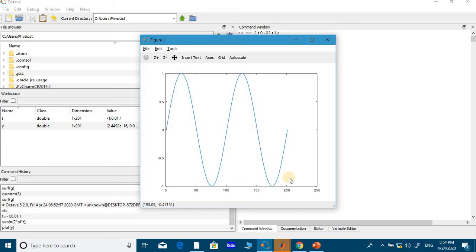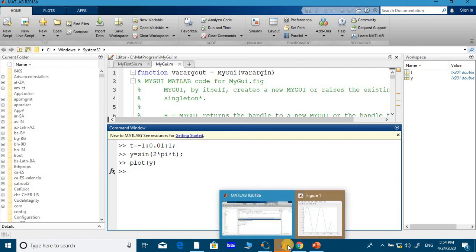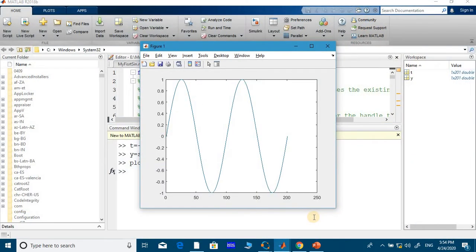Let's also check whether we got the same answer in MATLAB. See, this is the MATLAB graph. You get the same answer, so the same program is working identically. So why am I teaching this? Because if you do not have MATLAB software with you, you should not stop gaining MATLAB programming skills.